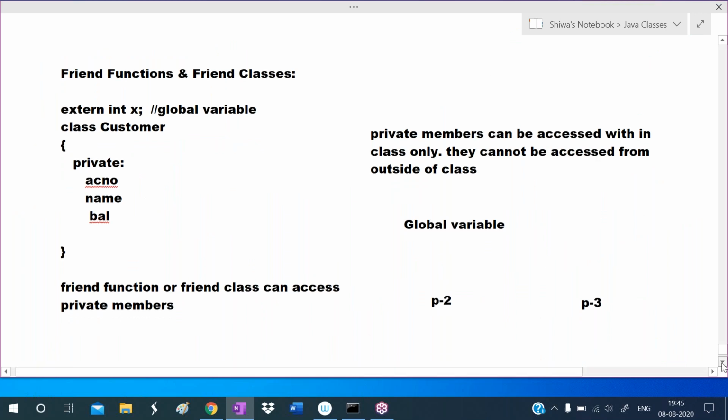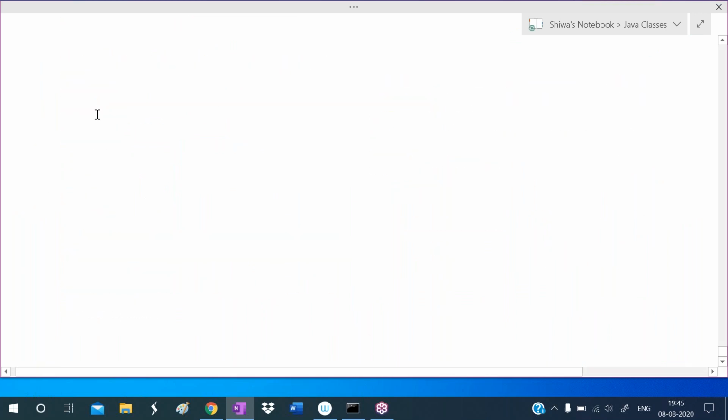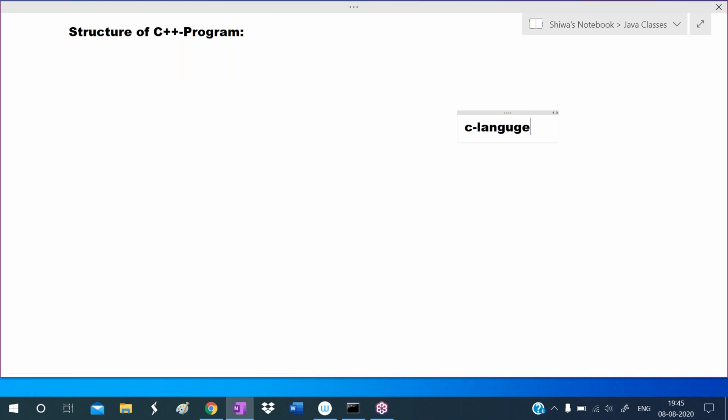See the structure of a C++ program. Now I'm explaining the structure of a C++ program. You already know the C language. Most of the students already know the C language. A C program we write in the form of functions.